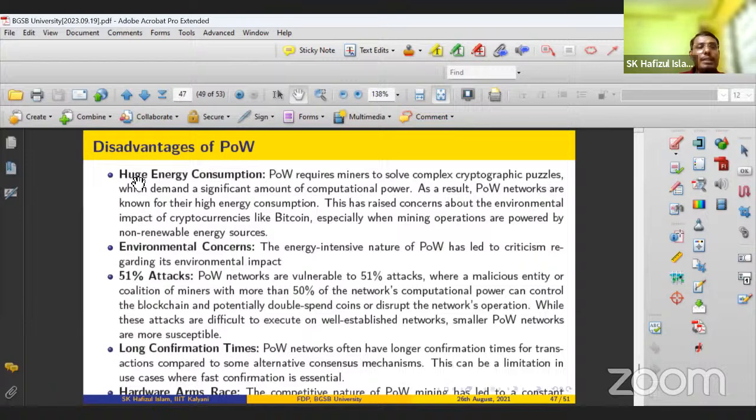Similarly, the disadvantage is huge energy consumption, because to solve the mathematical puzzle you have to perform a lot of computation, so that will consume huge energy, right? Environmentalists are against this proof of work consensus algorithm, because it consumes lots of power and generates heat, and it will increase the heat in the environment, right? There is some criticism from the environmentalists.